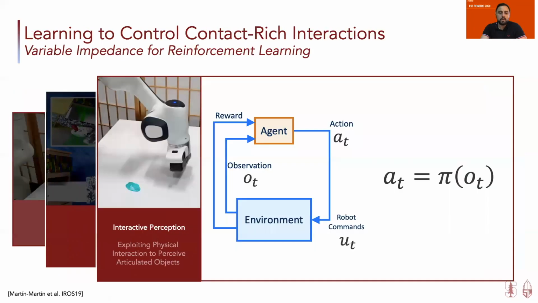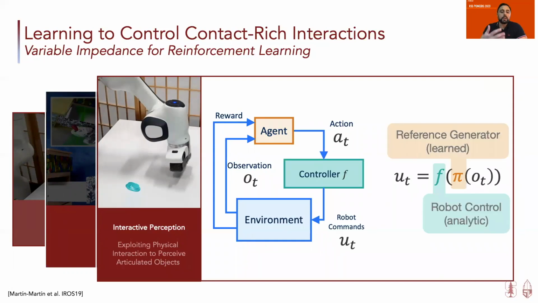With this solution, we train visuomotor agents that interact with the environment to reach their desired destination, for example, opening doors. Finally, I also studied how to learn to interact better in contact-rich tasks, such as wiping a surface. What we did was to modify the classical reinforcement learning paradigm where the agent provides actions that are low-level robot commands by integrating an analytical controller that transforms the actions of the agents into low-level robot signals. In this way, the controller provides a new action space for the agent to learn.